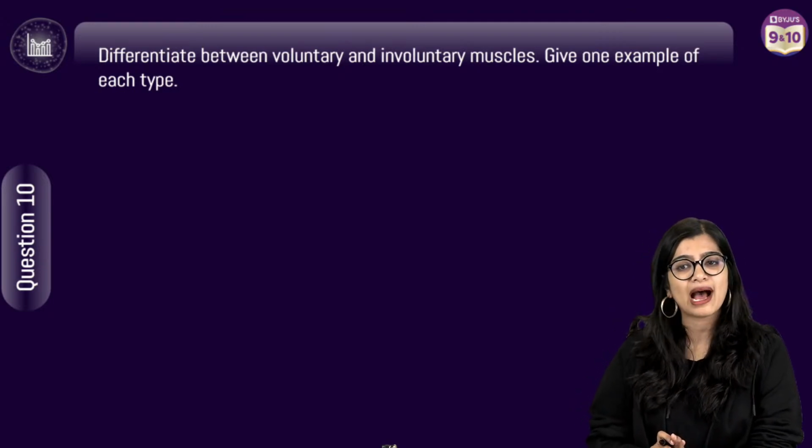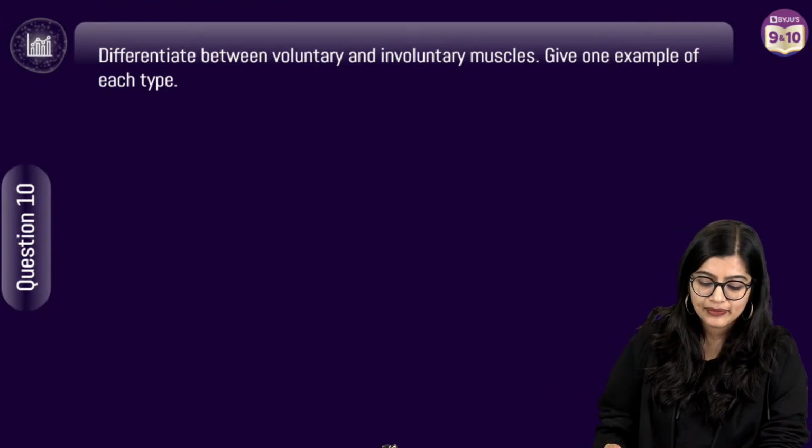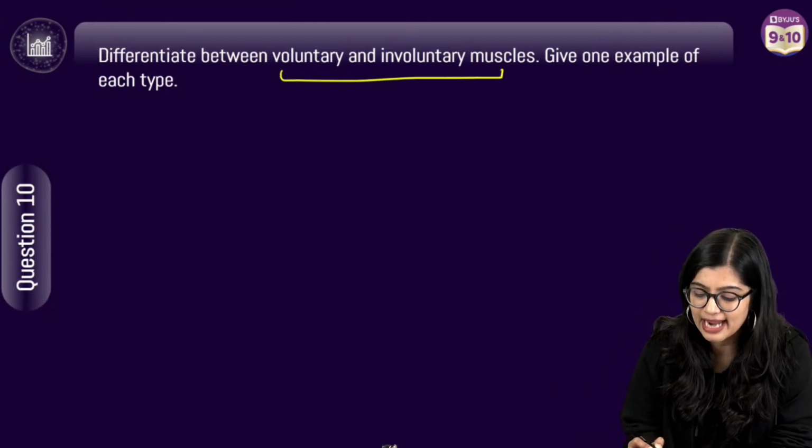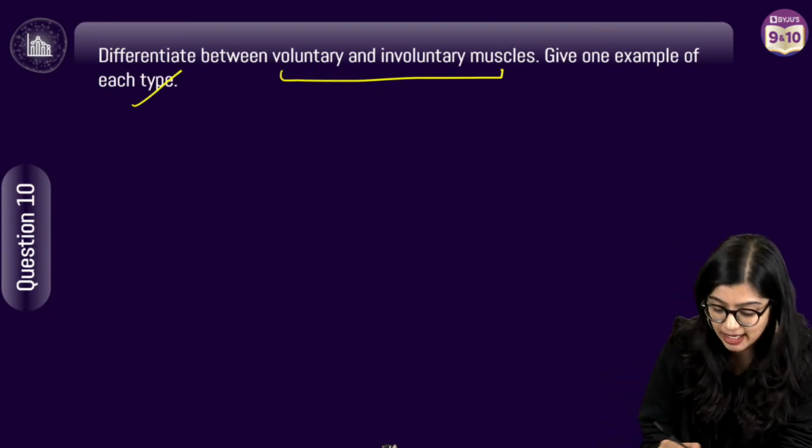Tamil gaming. Why? What happened? Okay. Differentiate between voluntary and involuntary muscles. Give me an example of each type.